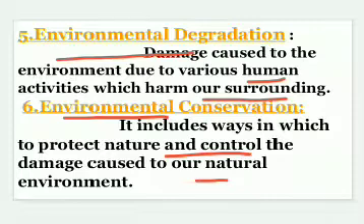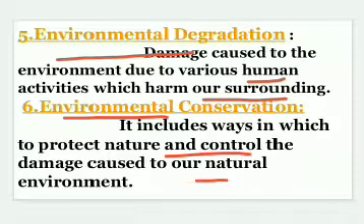Our activities like protection of forests, preventing hunting, killing or poaching of wildlife, turning barren land into forest land. So these are the activities that help to protect, that help to conserve the environment. These activities can be included in the process of environmental conservation. Whatever we do towards protection of environment can be included in the process of environmental conservation. So this is all about the six definitions that we have learned today.